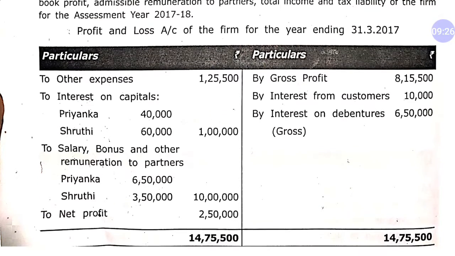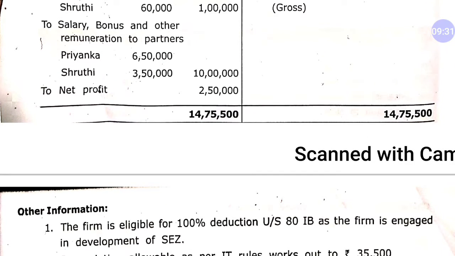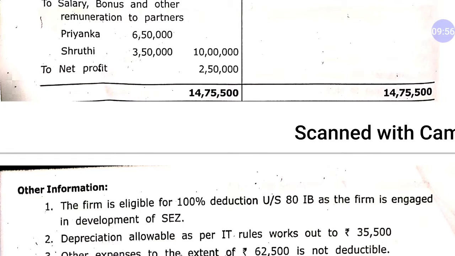Let's see. So this is your P&L account, and do we have any adjustment? Yes, we have. The firm is eligible for 100% deduction under section 80 IB as the firm is engaged in the development of SEZ. So section 80 IB stands for the development of SEZ. SEZ stands for Special Economic Zone. So if the firm is working in an SEZ area, the firm is eligible to get 100% deduction under section 80 IB. So dear student, this is a kind of theory question we have: what is the meaning of SEZ, what does 80 IB stand for, and what percentage of deduction is allowable.